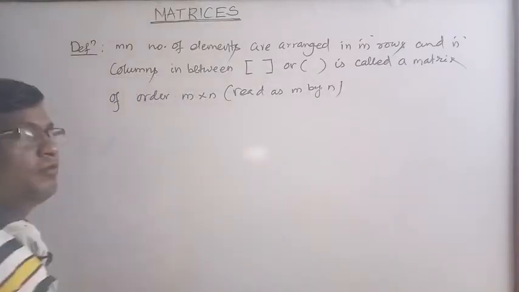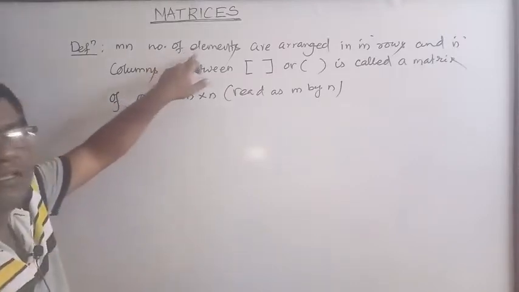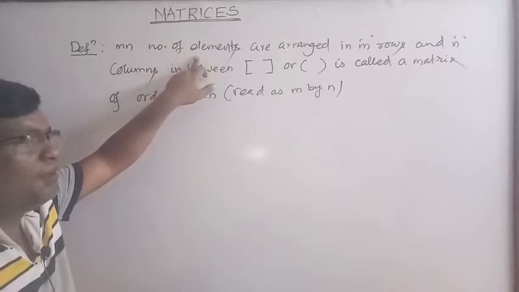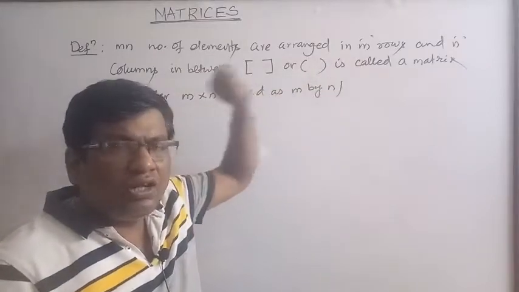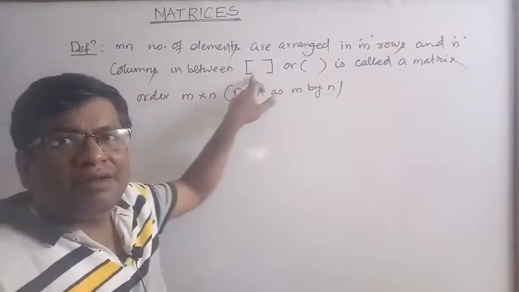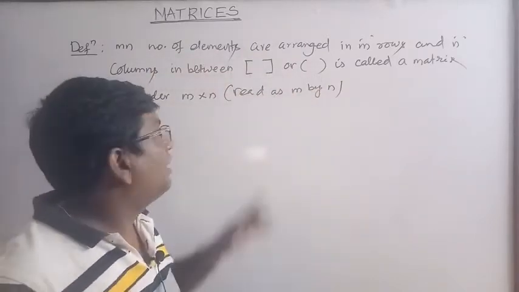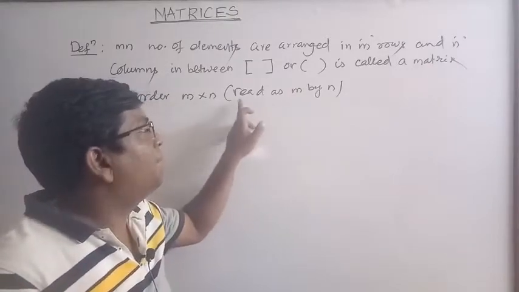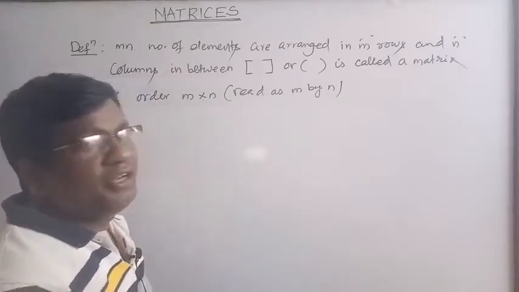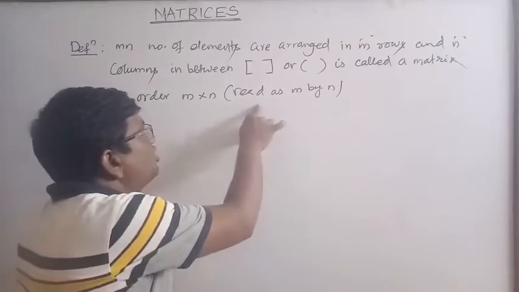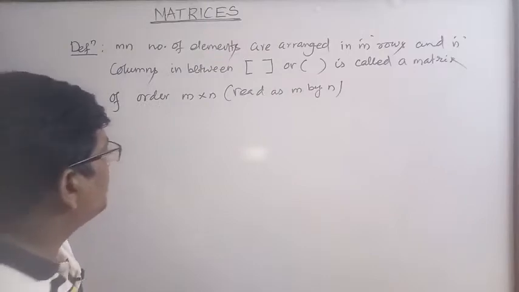Okay, so what does matrix mean? That is the definition of the matrix. Mn number of elements, these elements may be real numbers, complex numbers or functions, are arranged in m rows and n columns in between square brackets or common brackets is called a matrix of order m into n. This is read as m by n, not m cross n. This is read as m by n matrix.